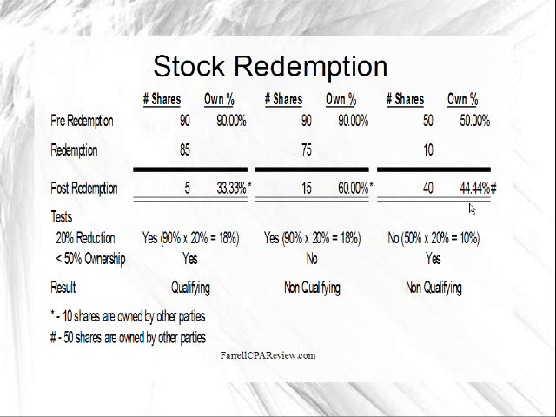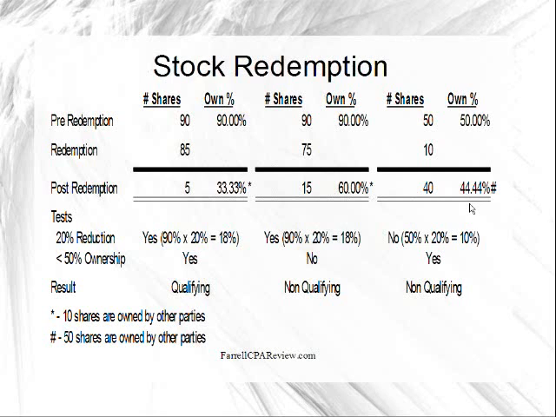In the second example, instead of 85 shares, I give up 75. I'm still going to meet the 20% reduction test, but after the redemption, I own 15 shares, somebody else owns 10. That means I own 60% of the company, which is not less than 50. I'm not going to have a qualifying redemption in that case.